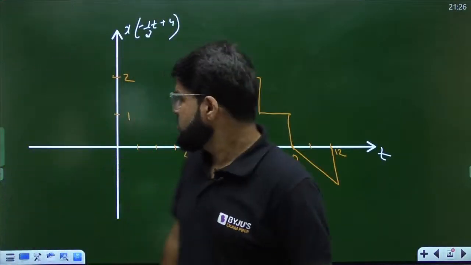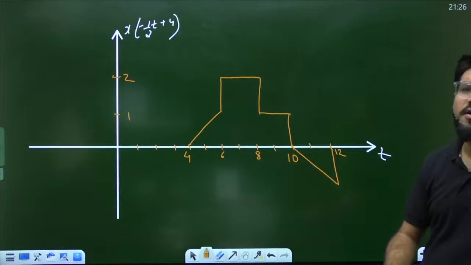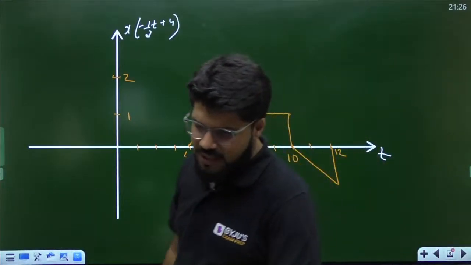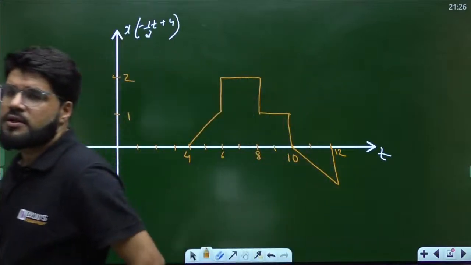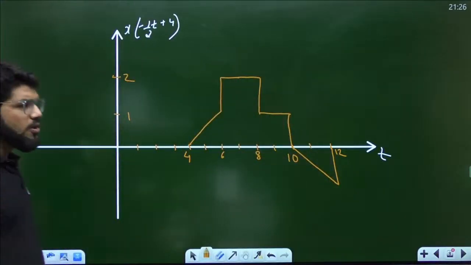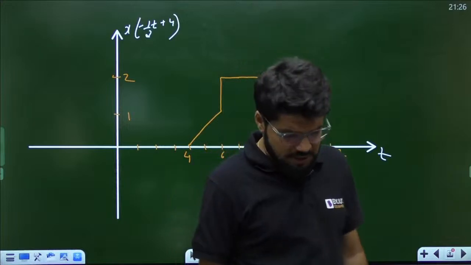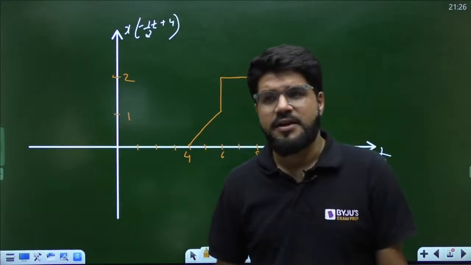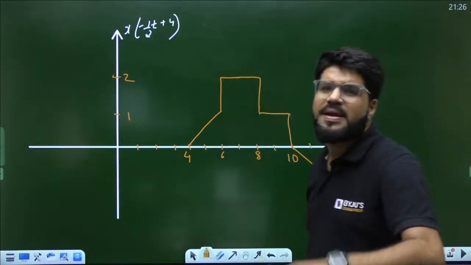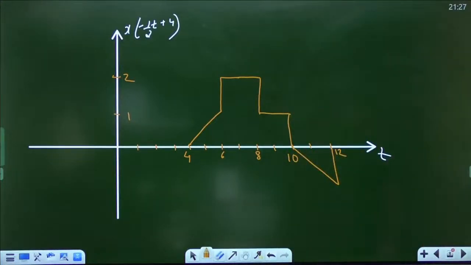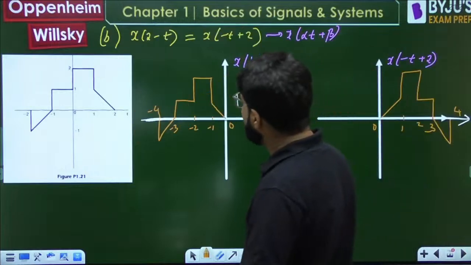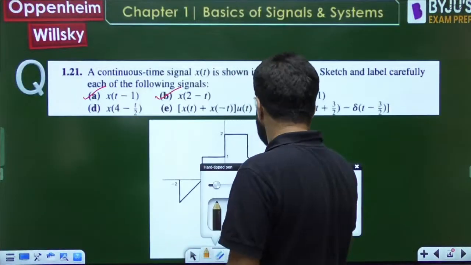Please check out your answer. It is going to be from 4 to 12 and with this particular waveform. Kindly check out your answers. If your waveform is matching, it's really good, and you can press your attendance by hitting the like button if you have got the waveform correct. Done? Yes? Chalo, what is the next part then? We are done with the fourth as well.